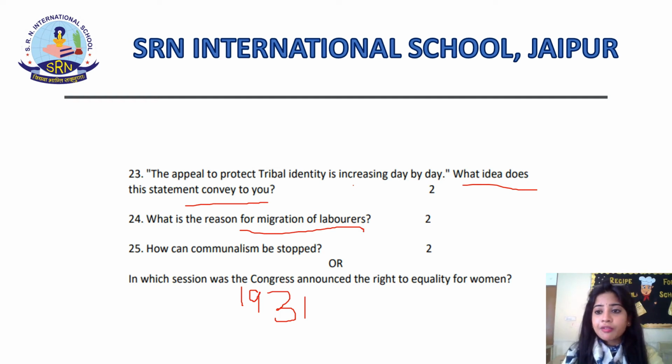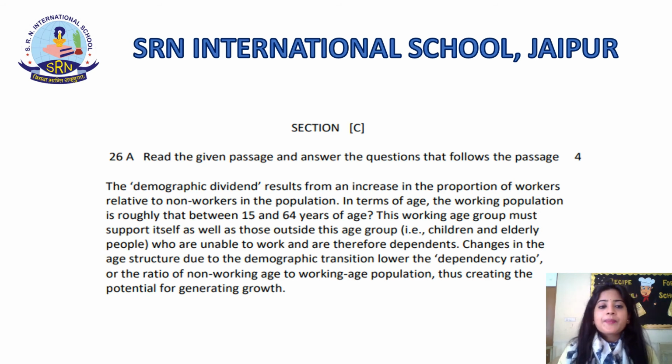Let's proceed further. Starting with section C, students. Question number 26A. In this section, each question will have 4 marks and you have to take care of the word limit again. In this section, there will be 4 unseen passages and in which there will be choice. So starting with 26, read the given passage and answer the question that follows the passage.